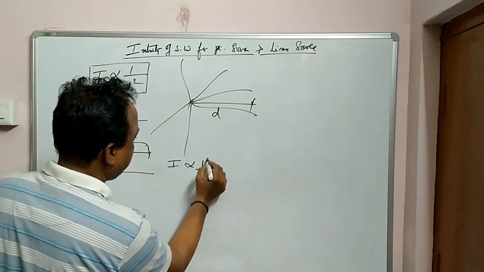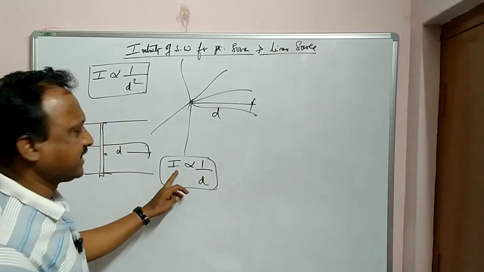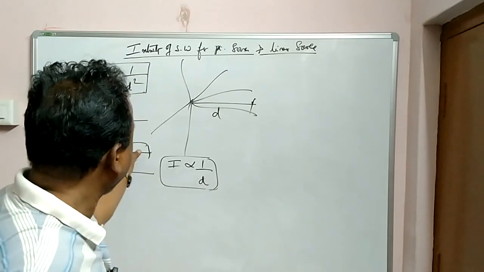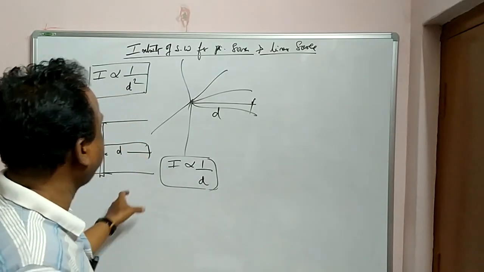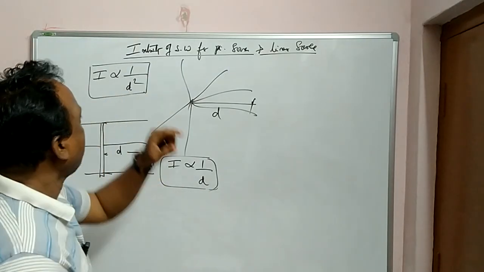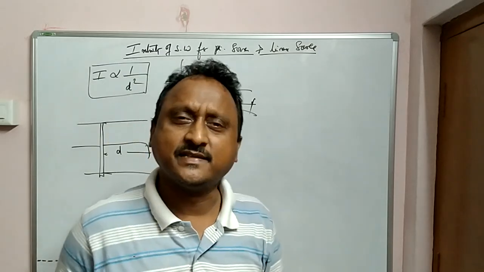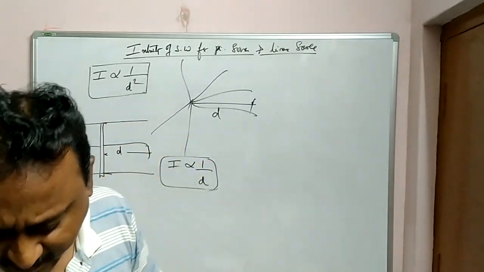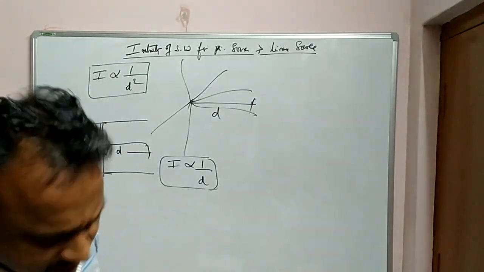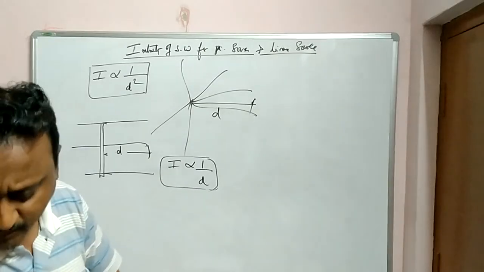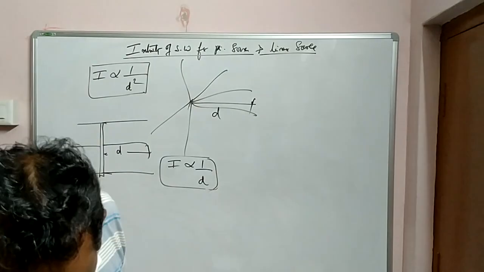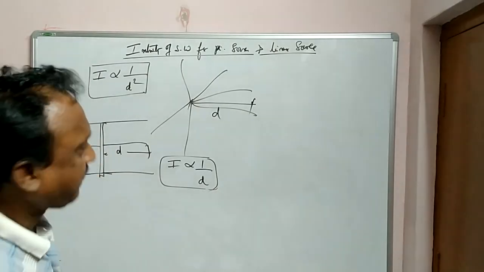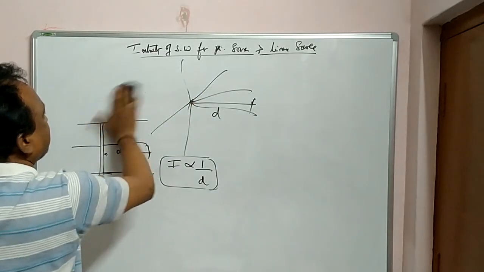Inversely proportional to distance. In a linear source, it is inversely proportional to distance, whatever distance the point is taken. For a point source, the intensity is inversely proportional to the square of the distance. So these are the things we'll be using in the numericals. Please make a note. Very important. Clear?